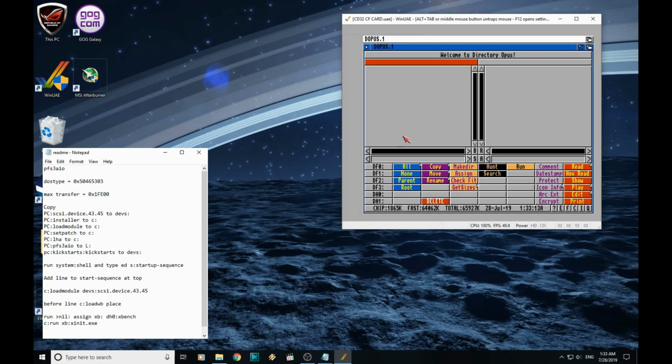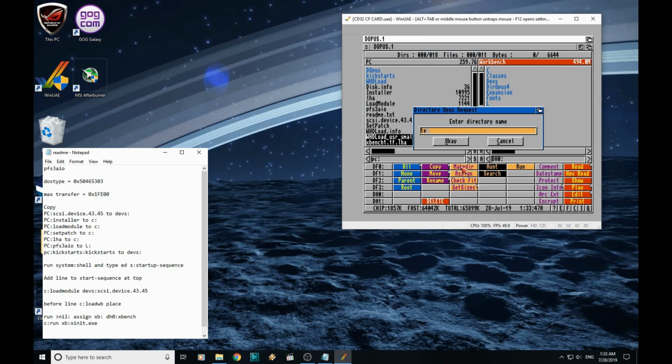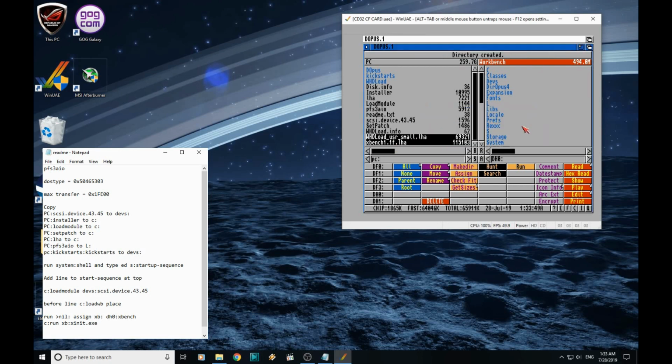So we'll load Dropbox, and we're going to use it now to start transferring things back and forward. So we're looking for our PC drive, so PC: and enter. There we are. On this side, we're just going back to date 0. We need our WHDLoad and Workbench. On this side here, we're just going to make a directory we're going to call temp, so we can delete it again later.